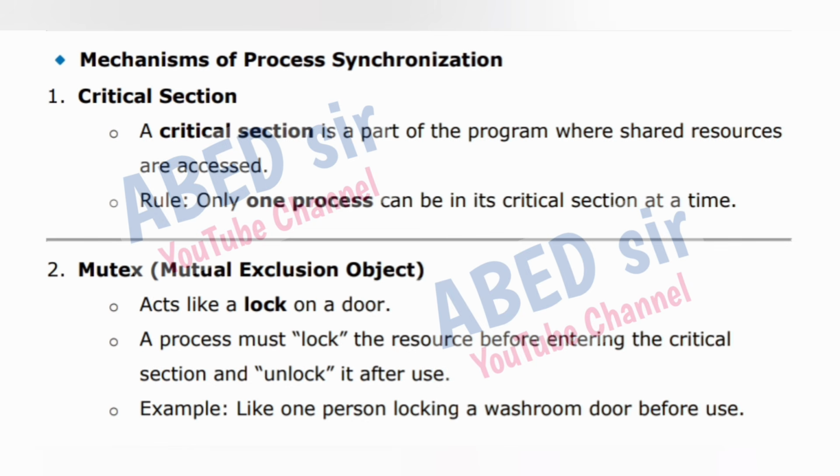Mechanisms of process synchronization. 1. Critical section. A critical section is a part of the program where shared resources are accessed. Rule: only one process can be in its critical section at a time. 2. Mutex, mutual exclusion object. Acts like a lock on a door. A process must lock the resource before entering the critical section and unlock it after use. Example, like one person locking a washroom door before use.